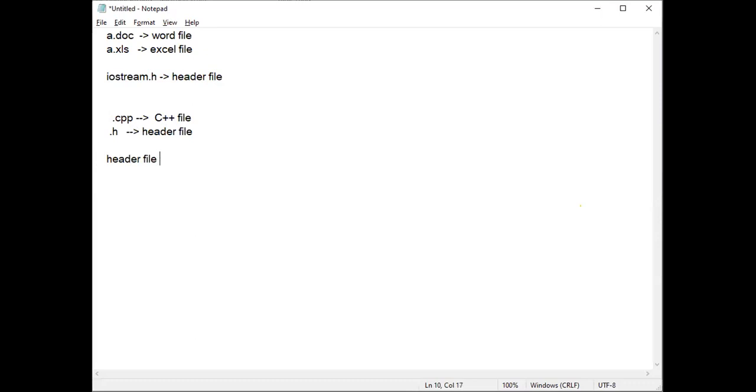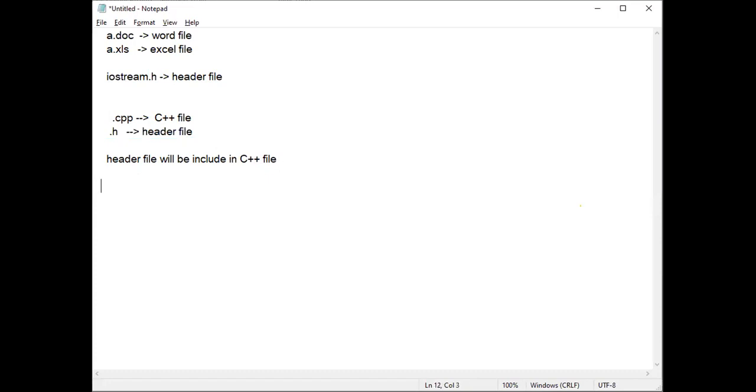Remember this concept: the header file will be included in the C++ file. It is not the reverse. The C++ file will not be included in the header file. If you look at the header file contents, those are statements of the C++ language only, but it is a separate file. The .h file contents are included in the C++ file.